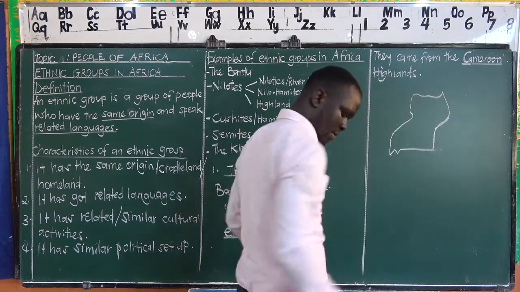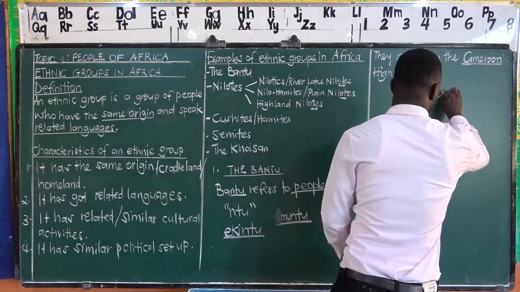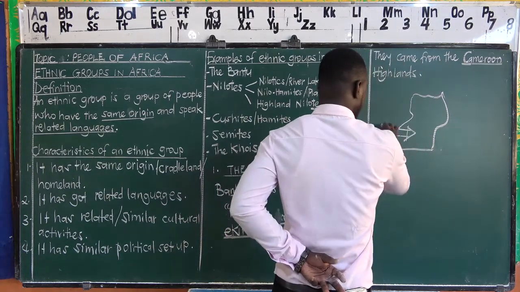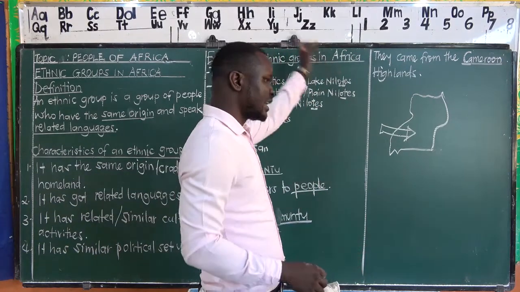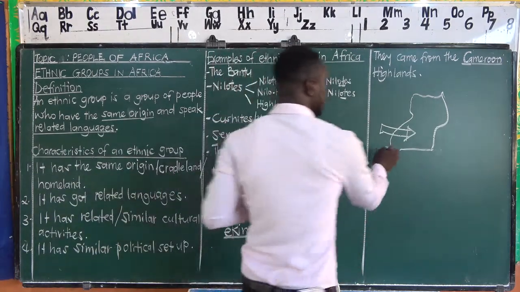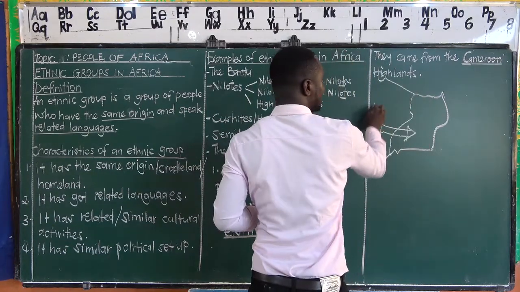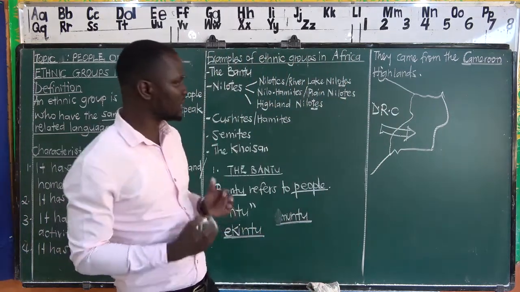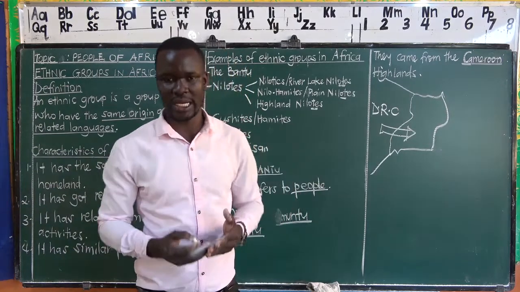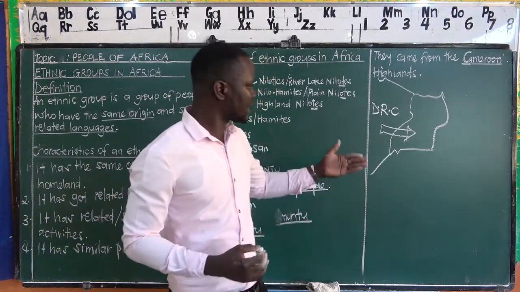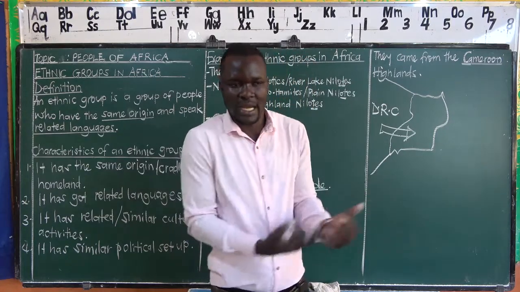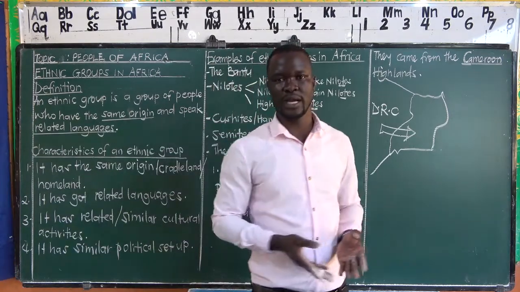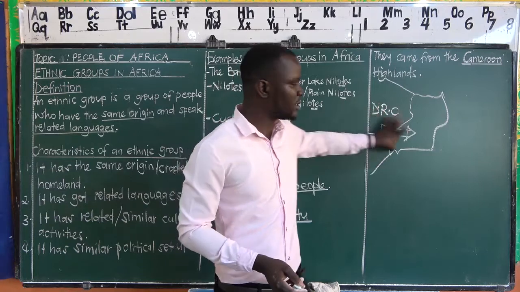And I want you to remember very well that when you talk about the Bantu, we say the Bantu entered through the western direction in Uganda, implying that when they came from the Cameroon highlands, they entered Uganda through the country which is here, that is Democratic Republic of Congo. But sometimes we children fail to understand the questions well. The question can say, through which country did the Bantu enter Uganda? Meaning, which neighboring country of Uganda did they pass to enter Uganda? The answer would be Democratic Republic of Congo.